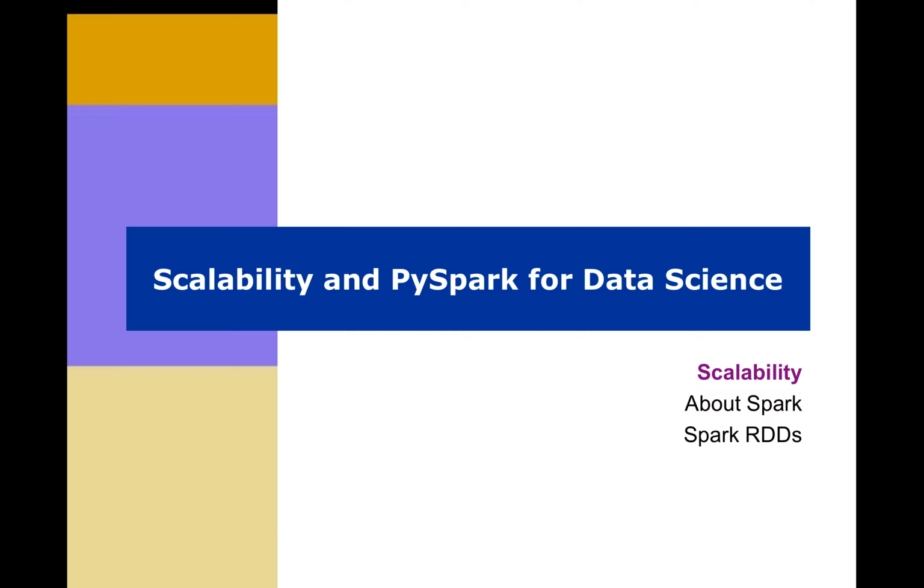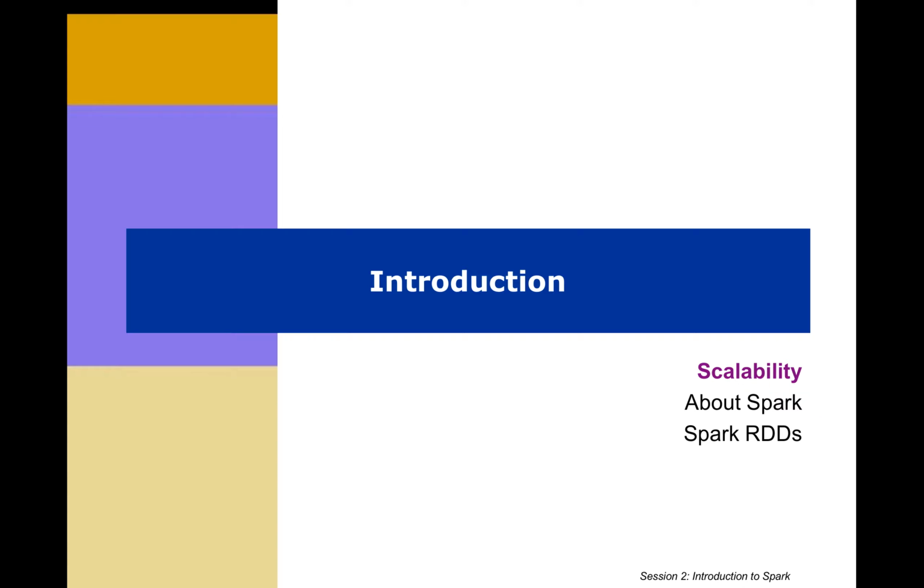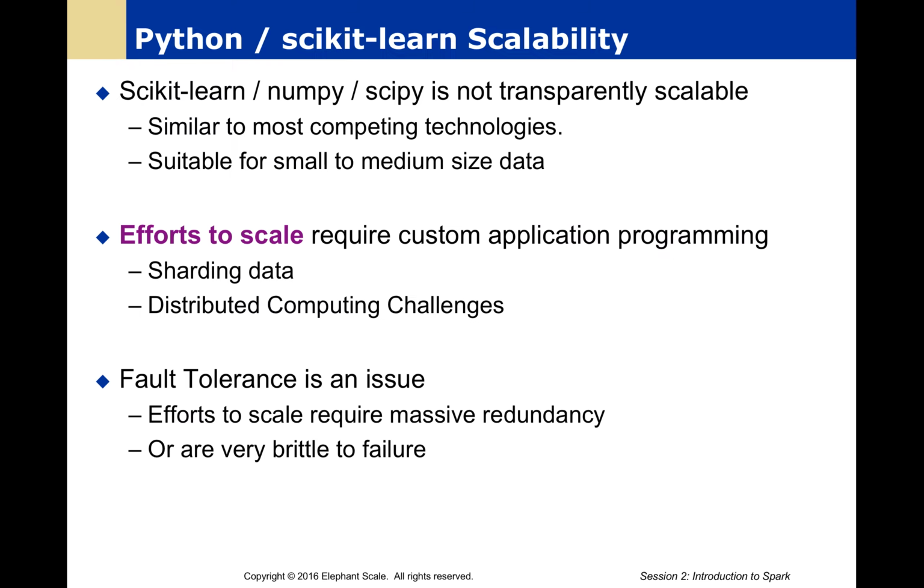And so with this point we would have discussed performing Python data science using pandas and scikit-learn. But we're now going to be talking about scalability issues and how we can use the Spark framework together with Python in order to do the same sorts of things on big data.